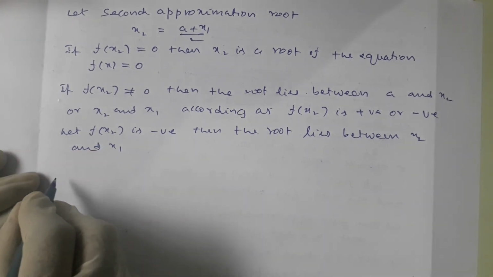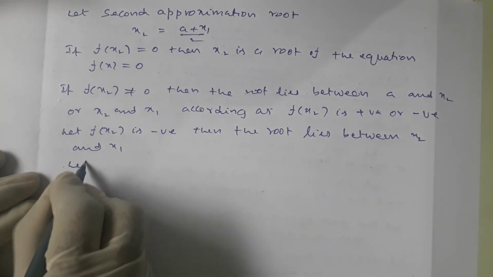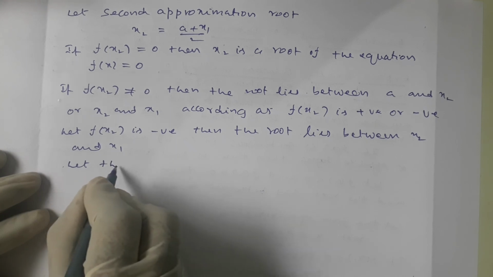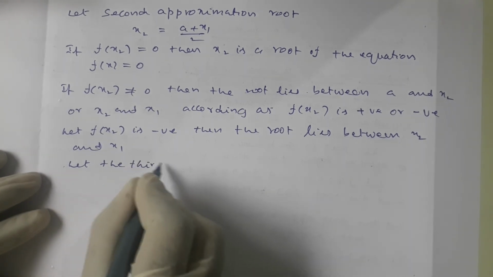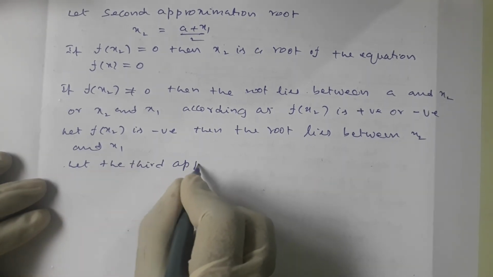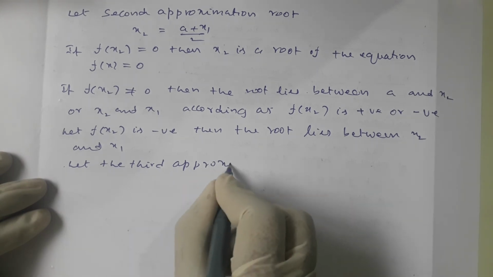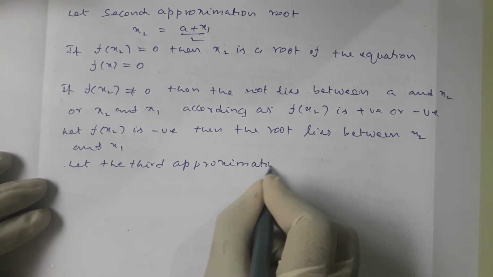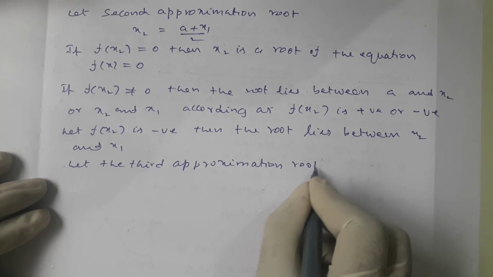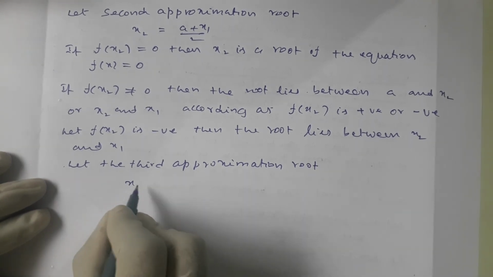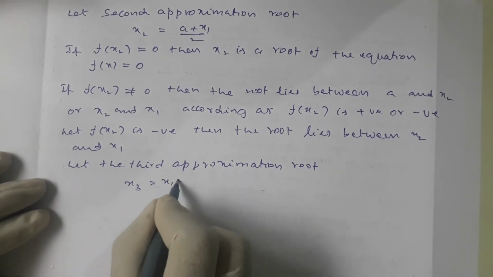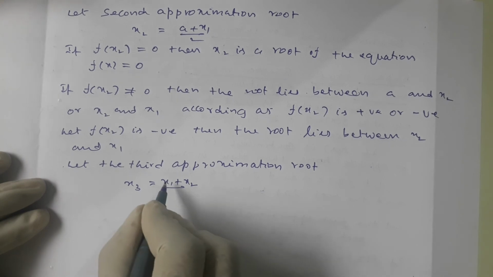Right. Let the third approximate root x3 is equal to x1 plus x2 by 2.